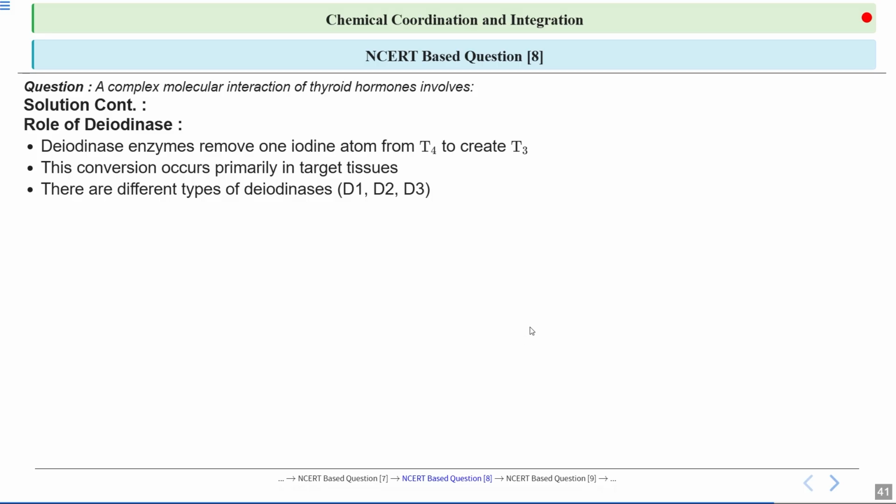So, thyroid hormone regulation involves the deiodinases D1, D2, and D3, which modify thyroid hormones by removing iodine atoms. These enzymes influence hormone availability and activity, and play a key role in metabolism and cellular function across different tissues. So, this local conversion ensures balanced thyroid hormone levels by transforming inactive T4 into active T3, supporting metabolic function and overall health.